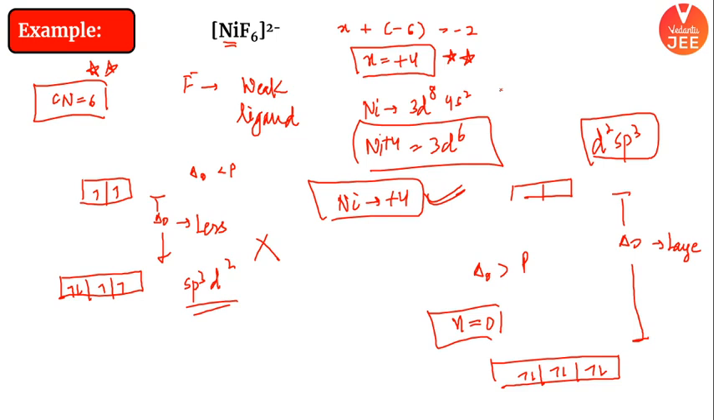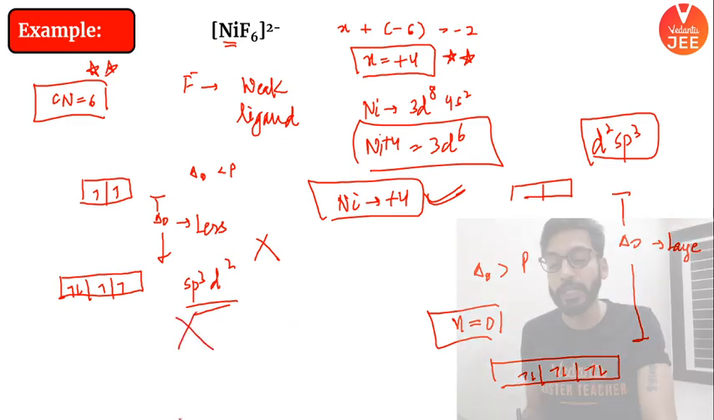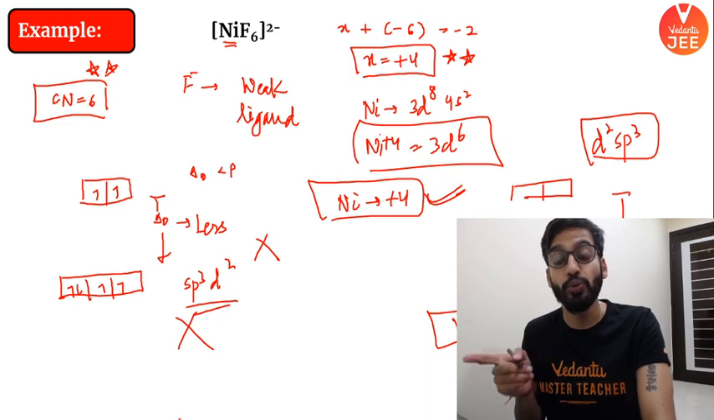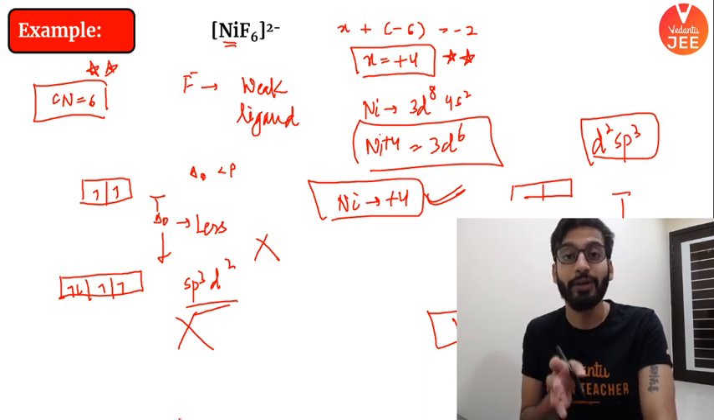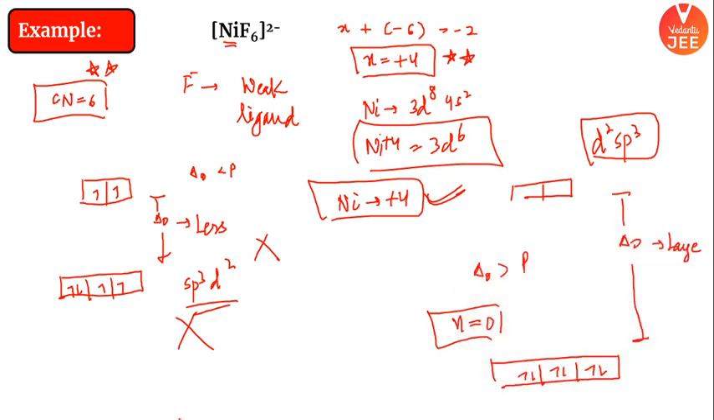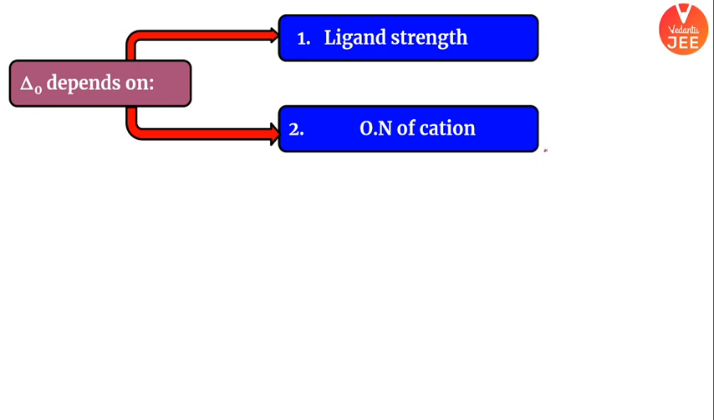This is an exception. Actually, I won't even call this an exception; I will call it a very important case. Here the hybridization would not be sp3d2, but d2sp3. This is the important thing I want you to know. What is the reason? The reason is very simple. It is because of the oxidation number of the metal.